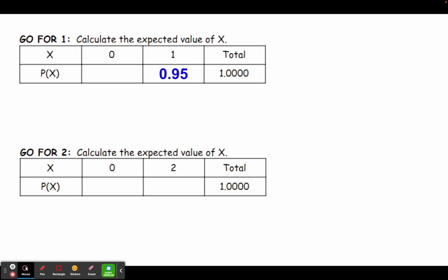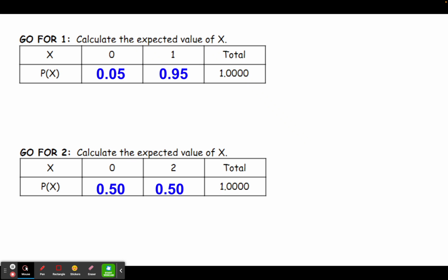We're told in the problem that the chance of them being successful when they kick the ball for 1 extra point is 95% or 0.95. Therefore, the probability that they are unsuccessful and get 0 points would be 5% or 0.05. Now, in the situation where the team decides to try for the 2 point conversion, they're either going to get 0 or 2 points. So those are the possible values for X. We know that the team is only successful 50% of the time. That means the other 50% of the time, they're going to score 0 points on that 2 point conversion.